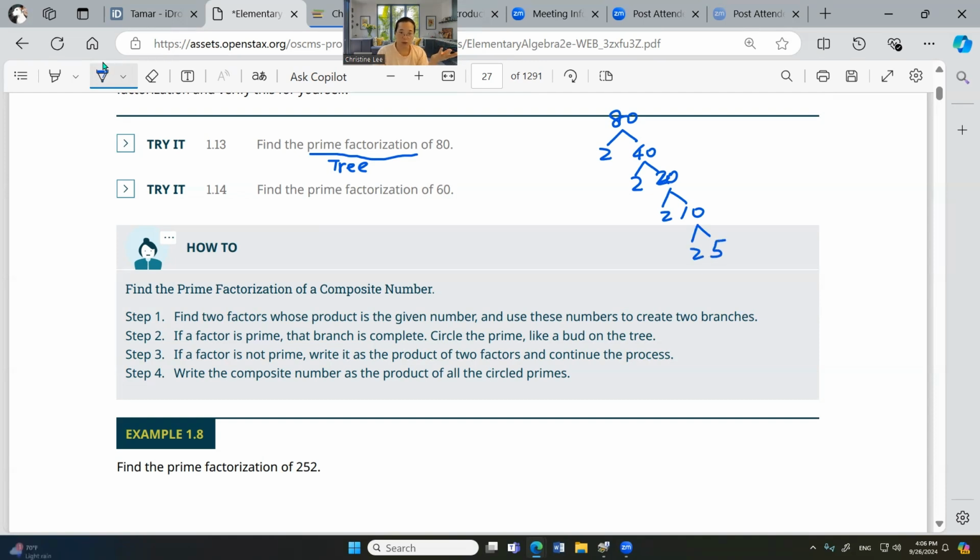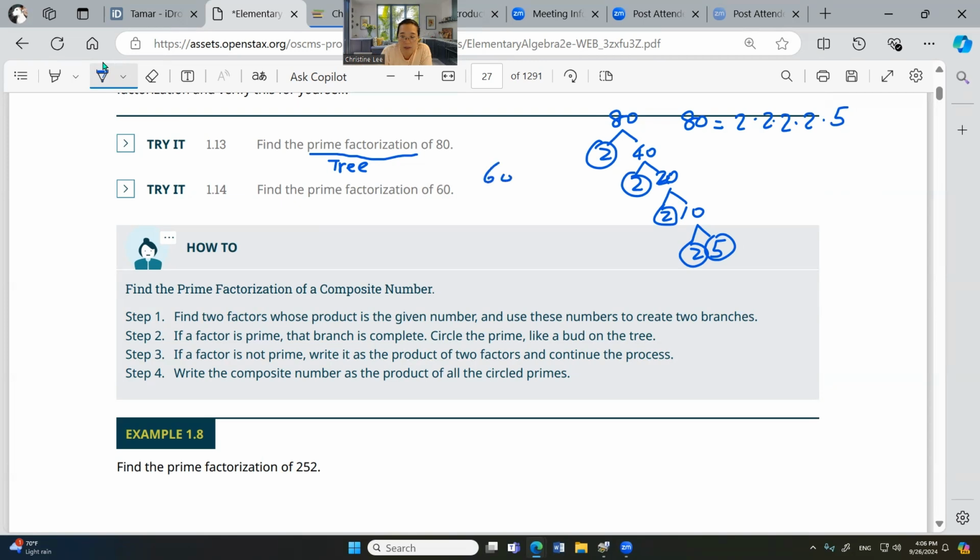So that's your prime factorization. So you can say 80 is equal to all the bottom numbers. This is equal to 2 times 2 times 2 times 2 times 5. You break it down. 80 is equal to that.